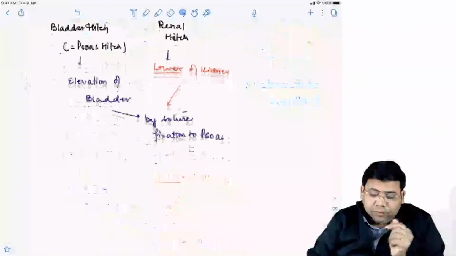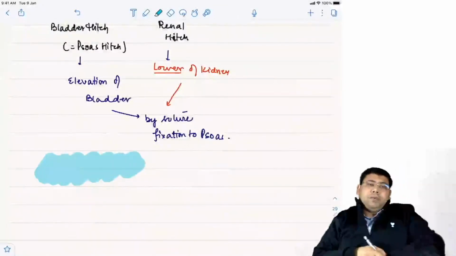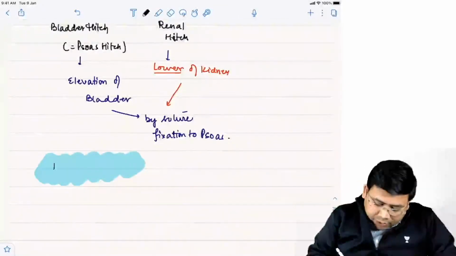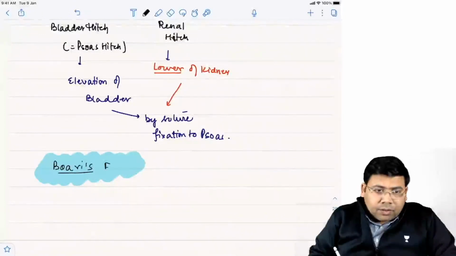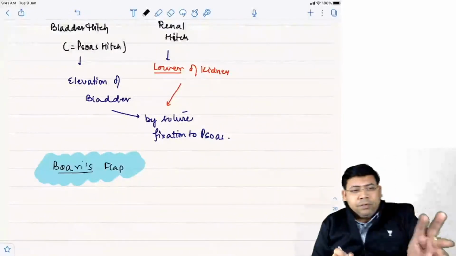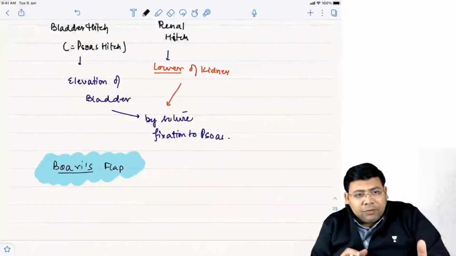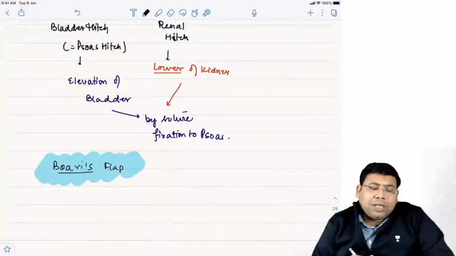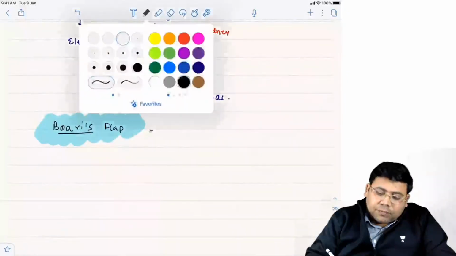Let us move forward. Next we have something more. We have the Boari flap. I hope this is clear. Shiv, is this clear? Manasa, is the concept clear? Okay, the Boari flap. What do you mean by Boari flap?